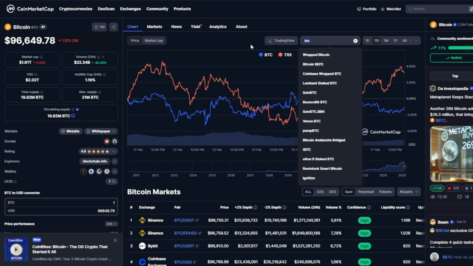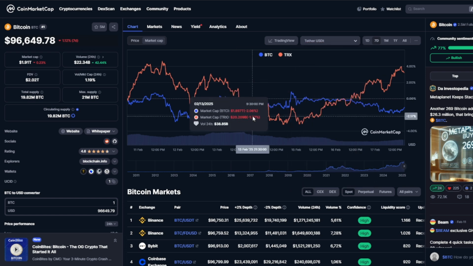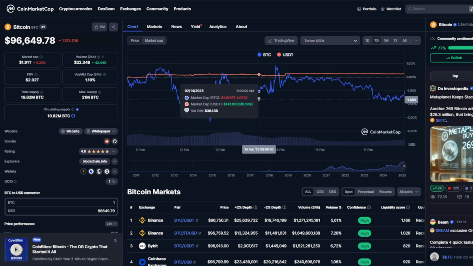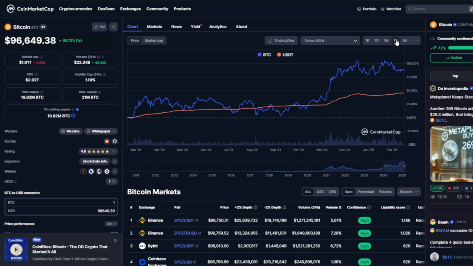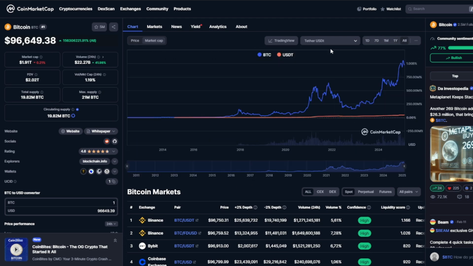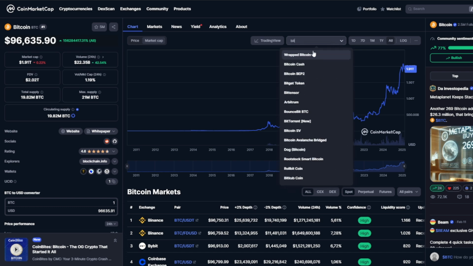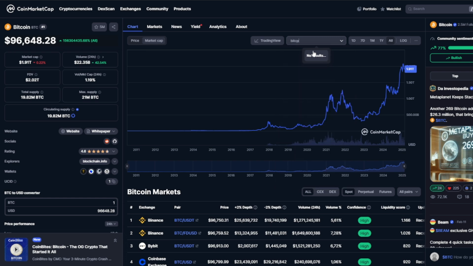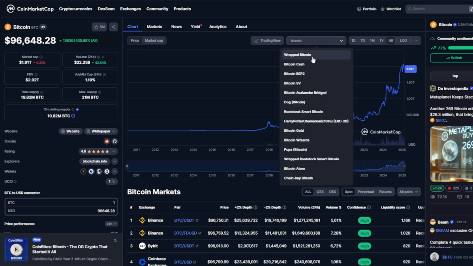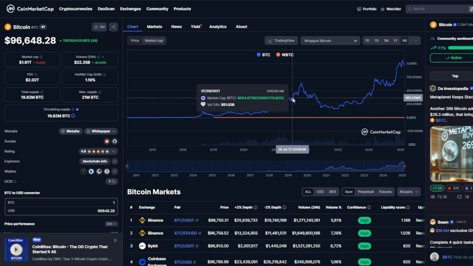RSI, Relative Strength Index. Currently, RSI is hovering around 50 to 60, suggesting neither overbought nor oversold conditions. This indicates a neutral market with room for both upward and downward moves. MACD, Moving Average Convergence Divergence. The MACD is showing signs of a bullish crossover, but there's no clear momentum yet. If the histogram turns green and the MACD line stays above the signal line, we might see some upward movement.